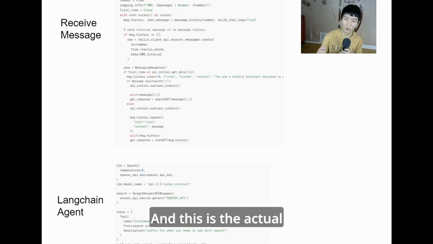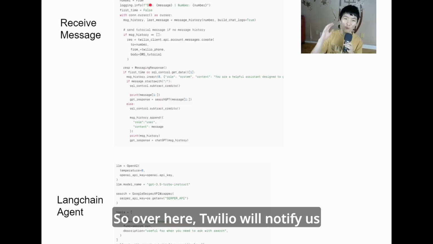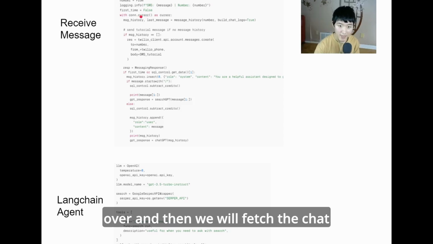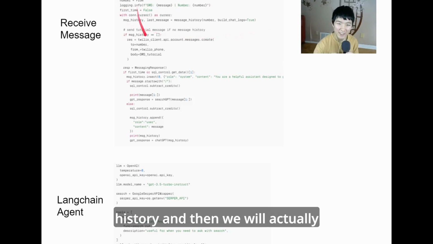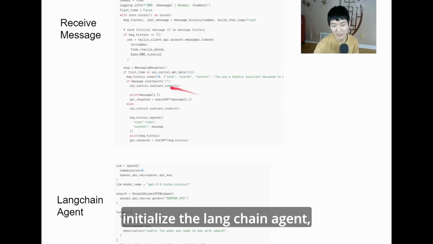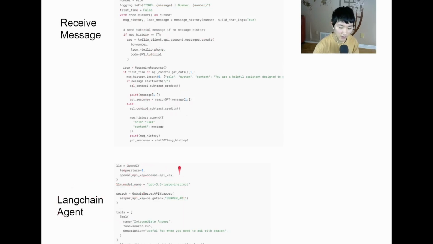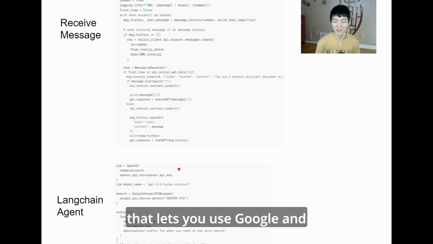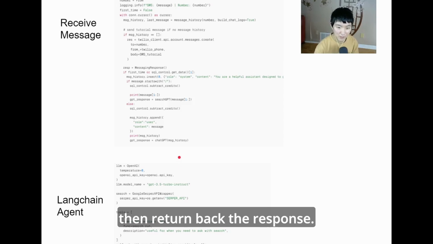And this is the actual code of how it works. So over here, Twilio will notify us that the message actually got sent over. And then we will fetch the chat history, and then we will actually initialize the LangChain agent, which is all the way over here. Now the model I'm using for this is a GPT model along with a Serper API, which is the API I'm using that lets you use Google, and then return back the response.